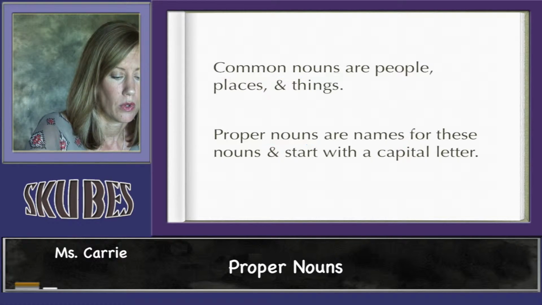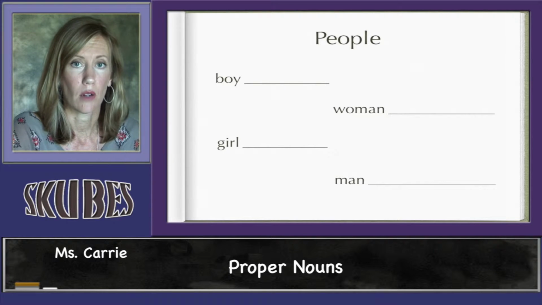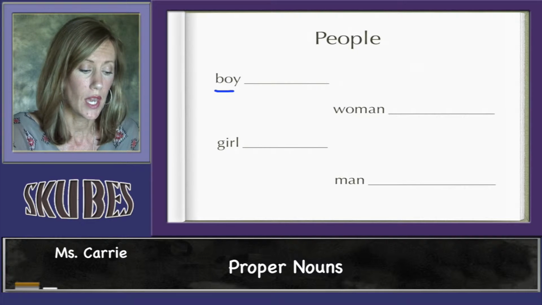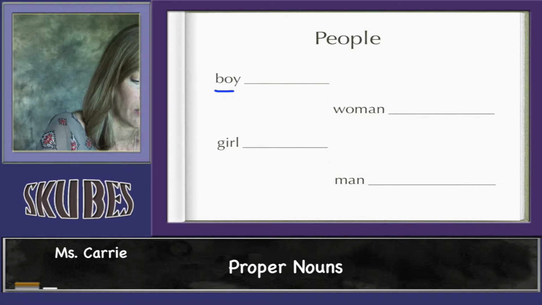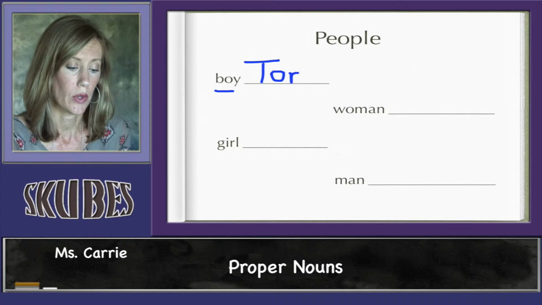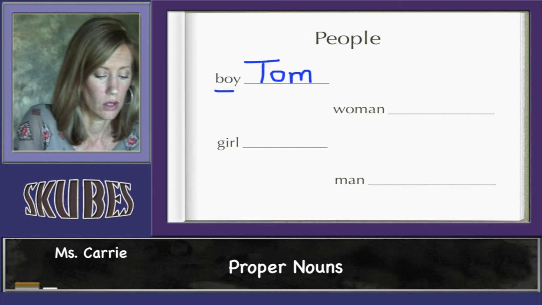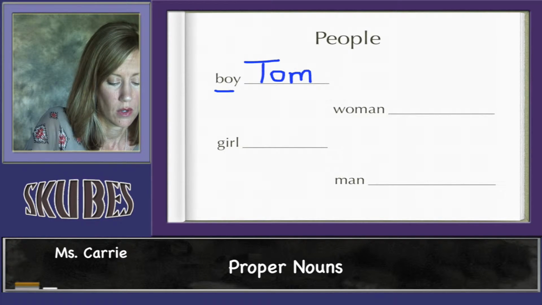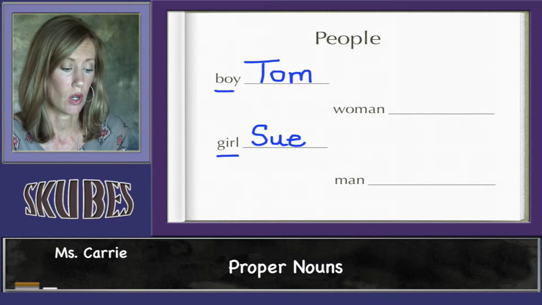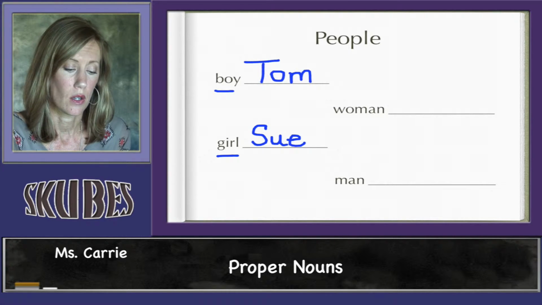For example, the word boy is a common noun. But if I wanted to name the boy, we would have to start that with a capital letter, because that would be proper. So if the boy's name was Tom, we would make that capital. Girl is another common noun, but if I said the girl's name was Sue, since that's the name of the girl, we would start that with a capital letter.